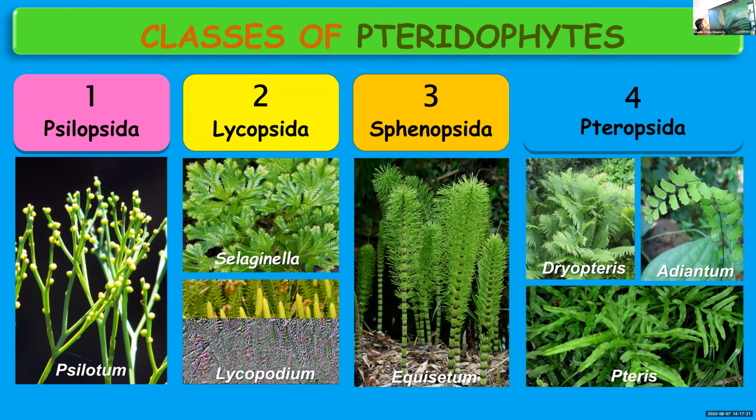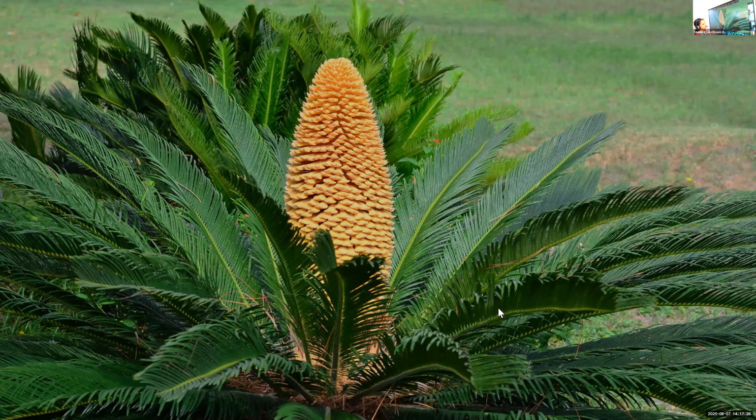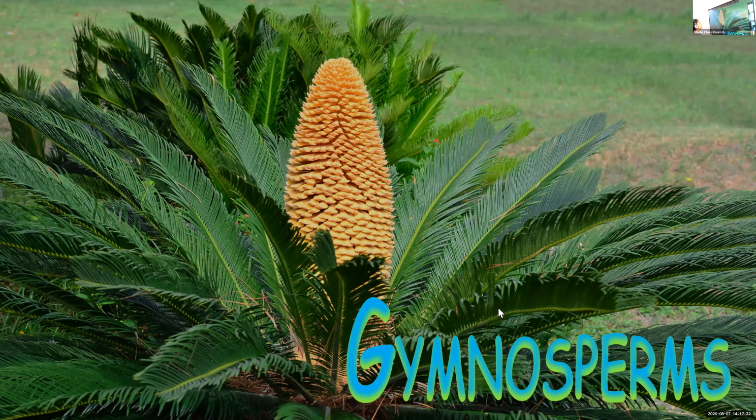And you call them gymnosperms. So we are going to learn about gymnosperms in detail. Here you can see the picture of a Cycas plant, a gymnosperm, and the cone also you can find over there. Okay.